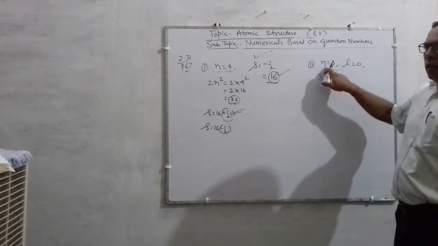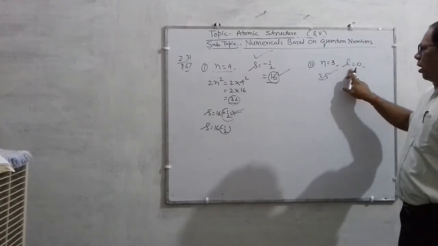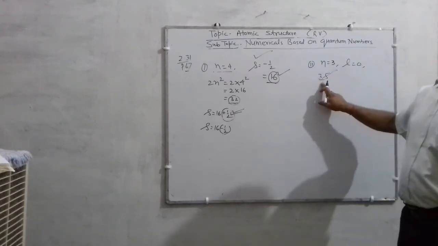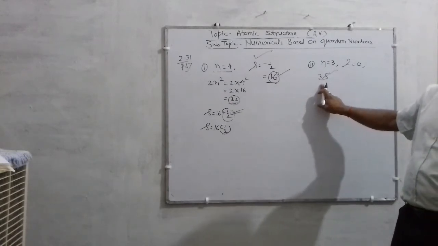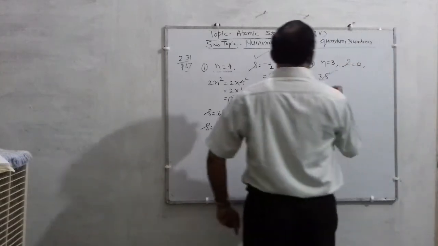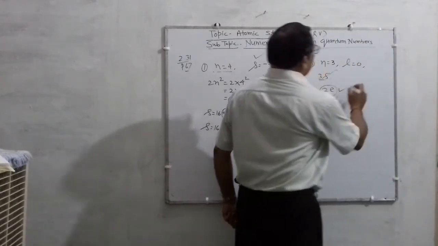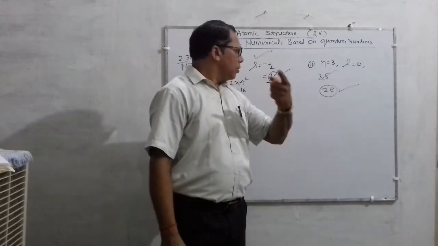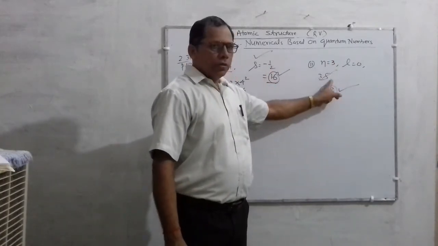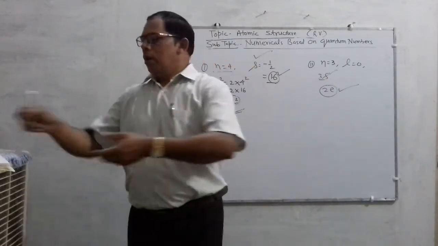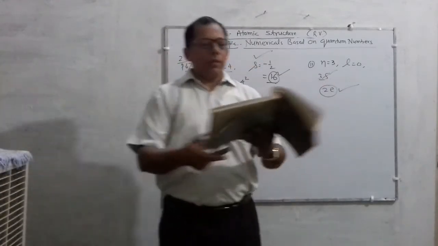For n is 3, l will be 0, and l is 0 clearly refers to the 3s orbital. And you know that an s orbital can contain a maximum of 2 electrons. So there will be 2 electrons. This will be the answer. Am I correct, students? According to the question, there will be 2 electrons. Okay? Must know.